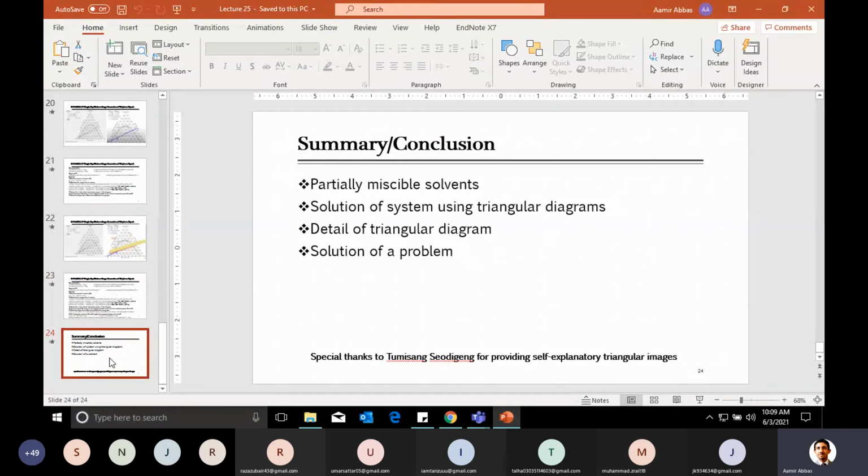Thank you so much. In these two lectures, overall, we have discussed the equilibrium for miscible, completely immiscible and partially miscible systems. In this specific lecture, we discussed those systems which are partially miscible.